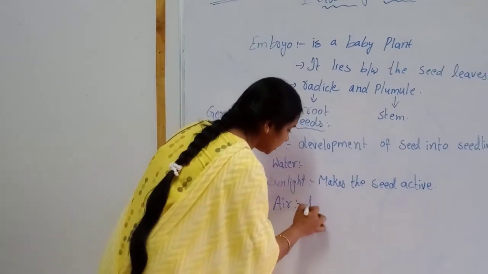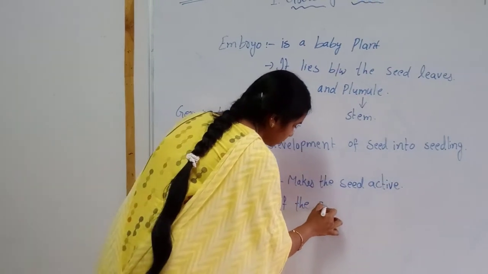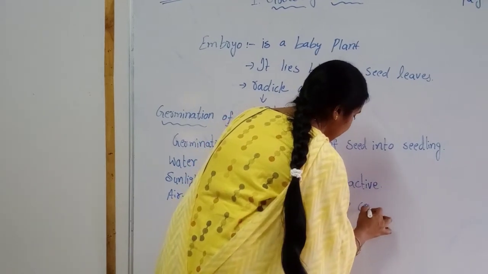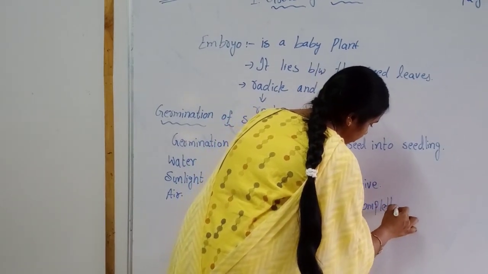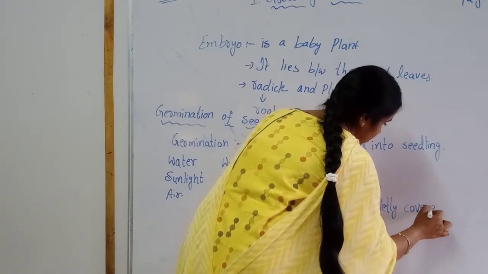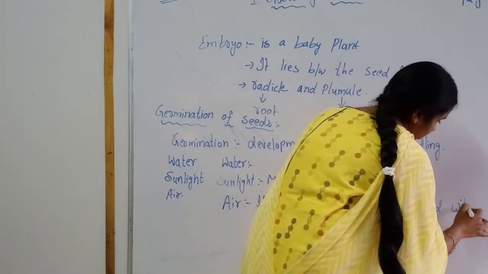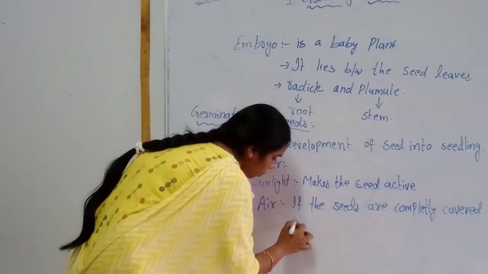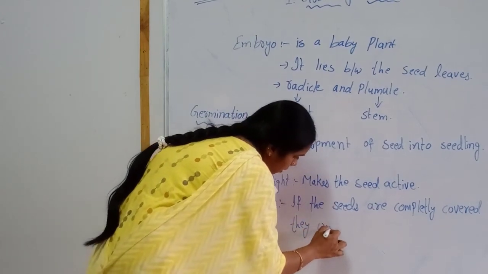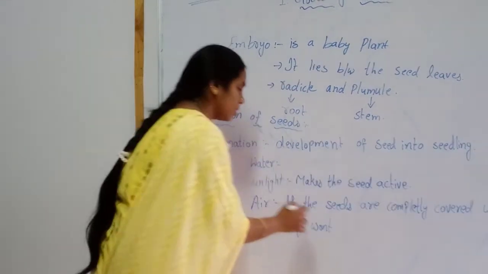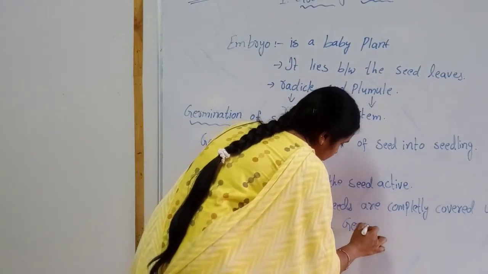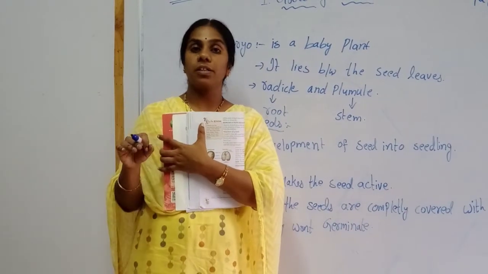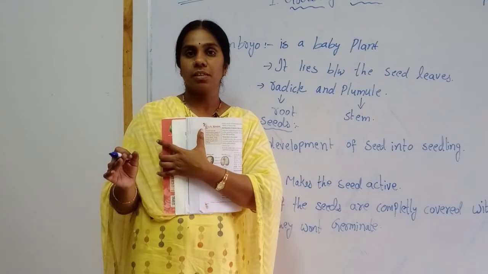If the seeds are completely covered with water, they won't germinate. Why? Because they do not get sufficient air. The seeds are submerged in the water. That is the reason the seed won't germinate.